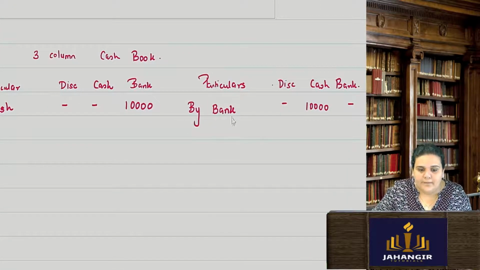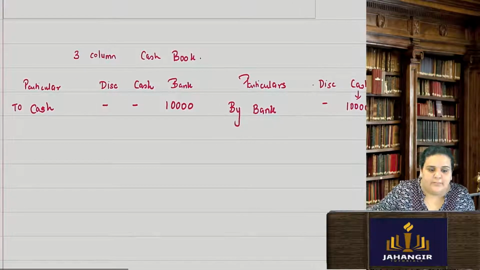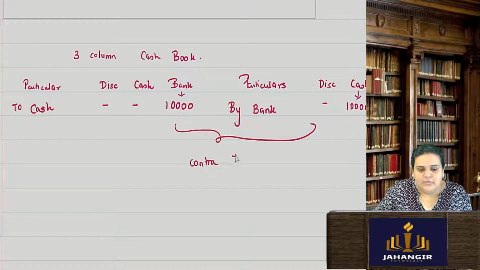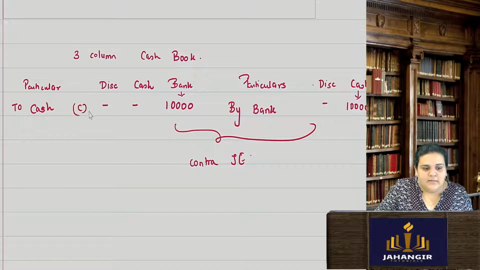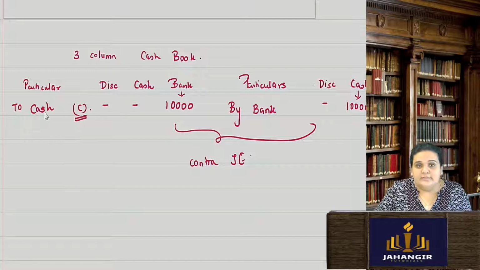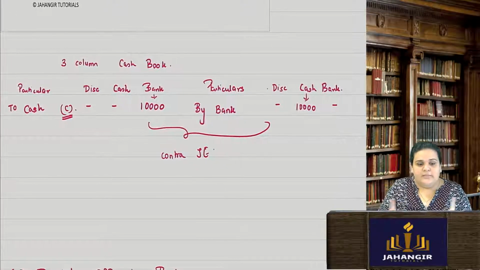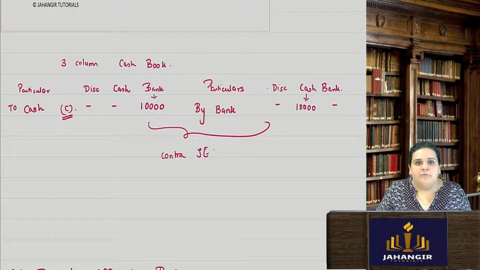So by bank, recording it in the cash column, and to cash, recording it in the bank column. This is known as a contra journal entry. Generally whenever there is a contra journal entry, you write a C to indicate that this is a contra journal entry. Both the entries are there on both the sides, but in different columns.